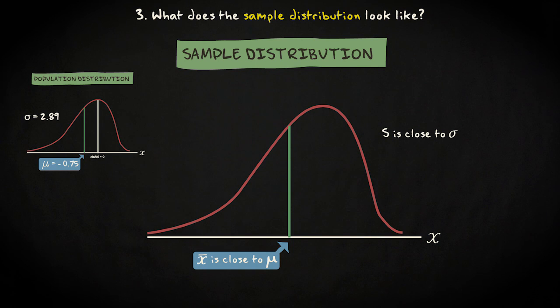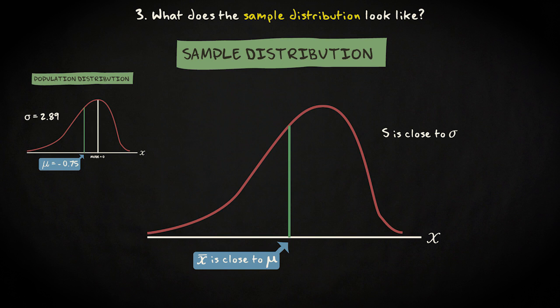However, also note that it is very unlikely that the sample statistics are exactly the same as the population parameters. You will probably have a sample mean of, say, minus 0.70 or minus 0.78. Similarly, your sample standard deviation will probably have a value slightly different from, but very close to, 2.89.